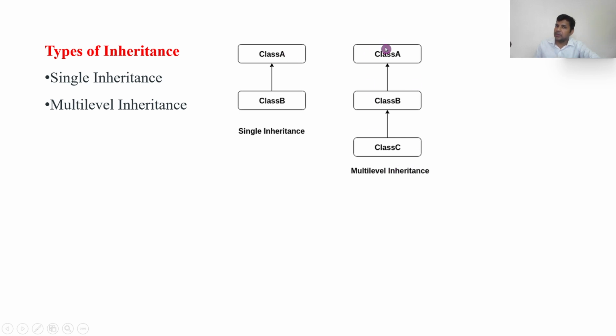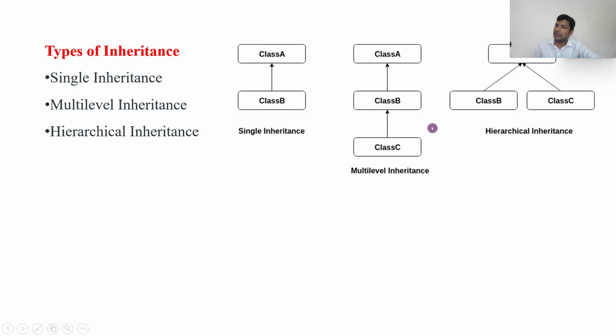For example, multilevel inheritance: a father and a grandfather are there, right? A grandchild is getting something from the parent, and the parent is getting from the grandparent. Let us assume we have taken a house. So a grandchild is getting from his father, and the father got it from the grandfather, right? So this is called multilevel inheritance, more than one level. Okay, so this is only one level, right? Next,